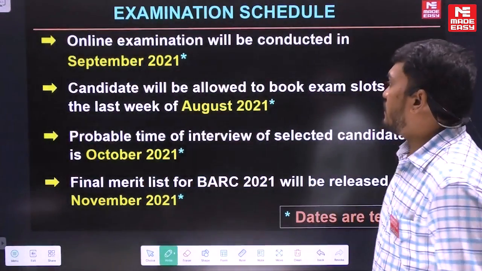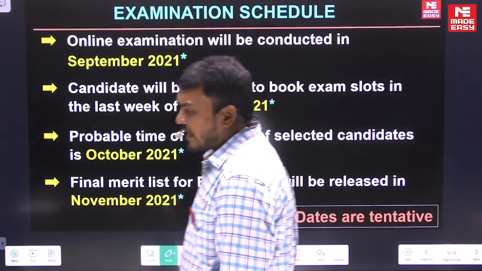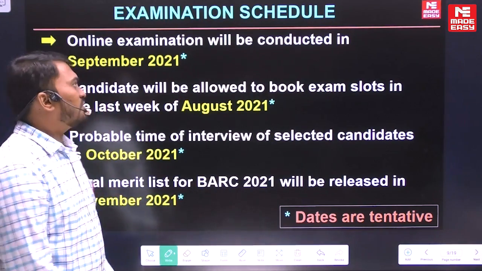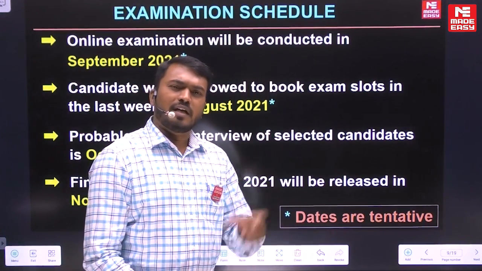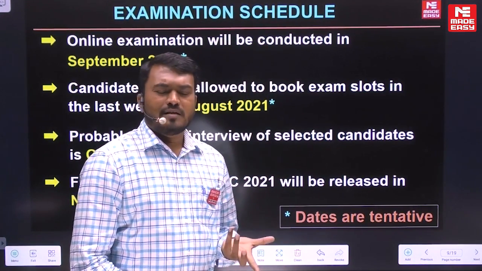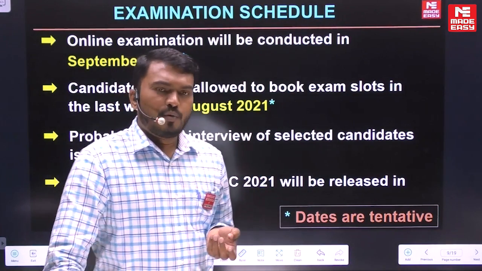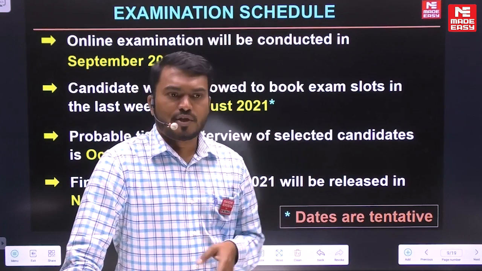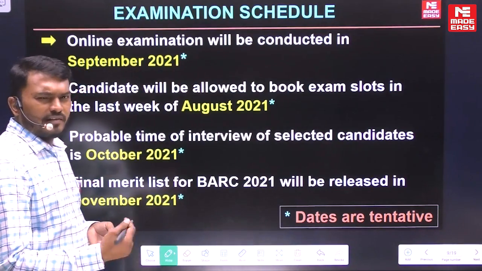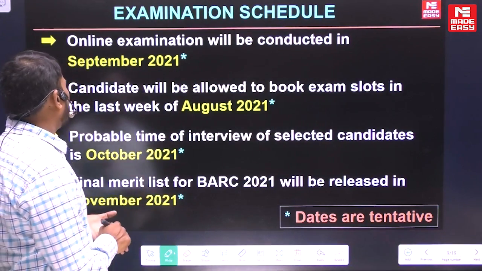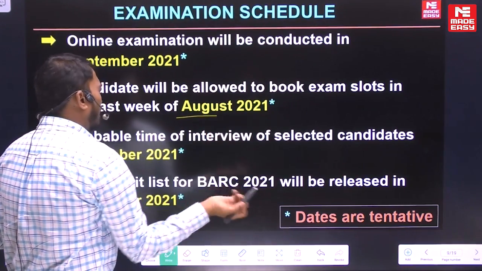Coming to the next thing, the examination details and schedule, which I think are already given to you. The exam is in September, this month only. The dates given are 22nd to 27th, tentative, because students from all branches are writing: electrical, electronics, mechanical, all branches. Based on that you can see your schedule. The dates have already been released, 22nd to 27th September, so any day in between. Candidates were allowed to book an exam slot in August, so I think you have already done that.